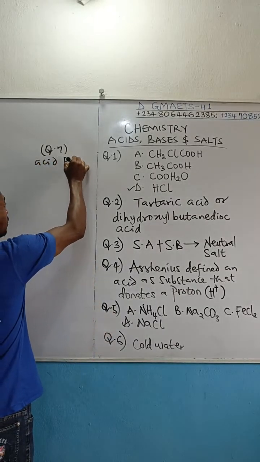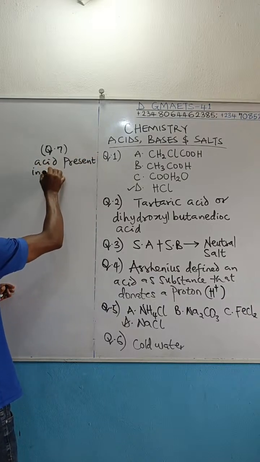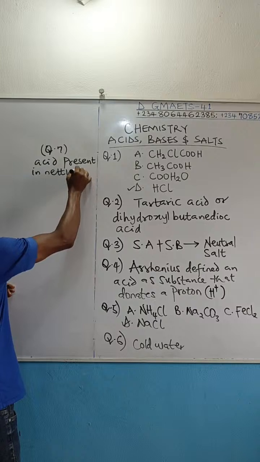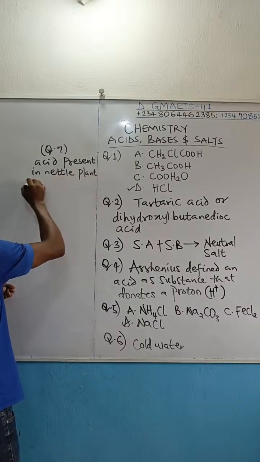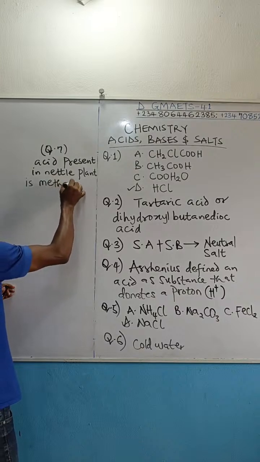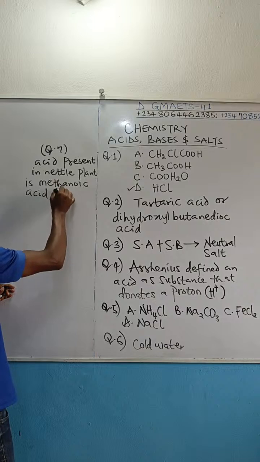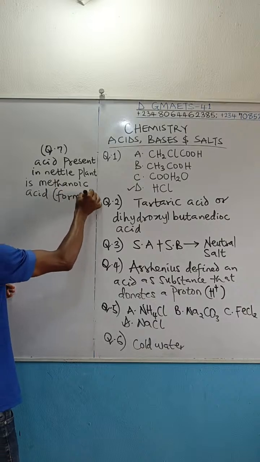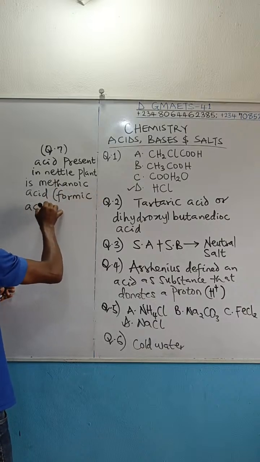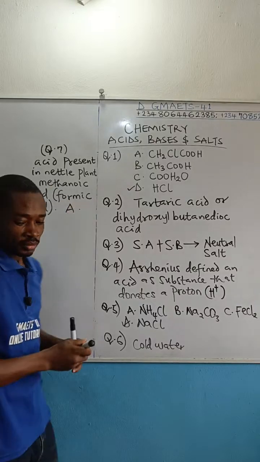It is methanoic acid. The common name or old name, guys, is formic acid. Methanoic acid is the IUPAC name. So the correct option there is A.